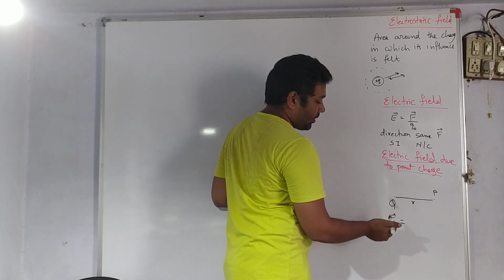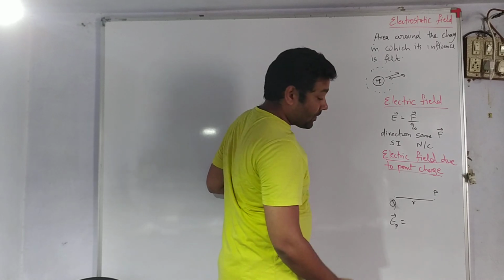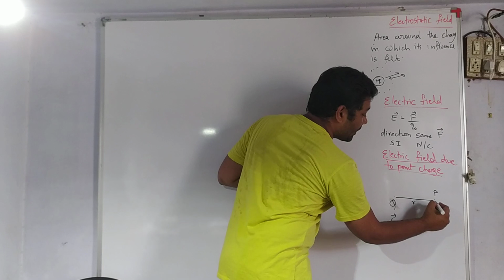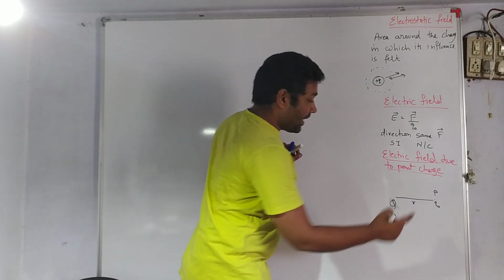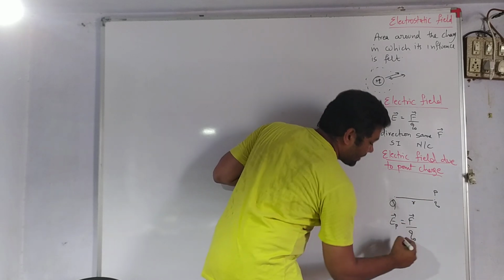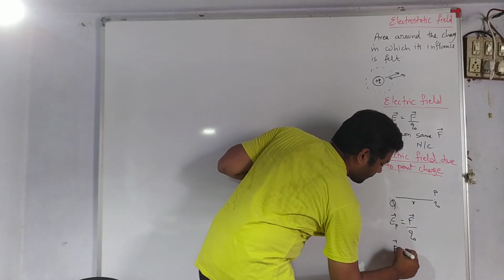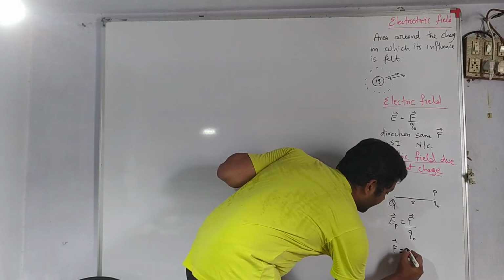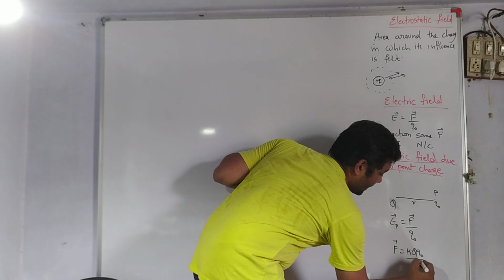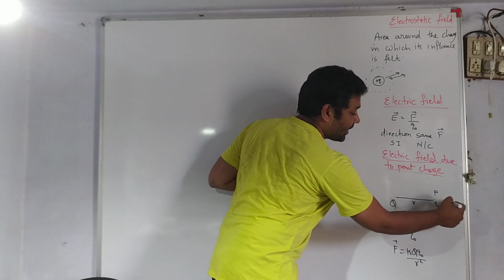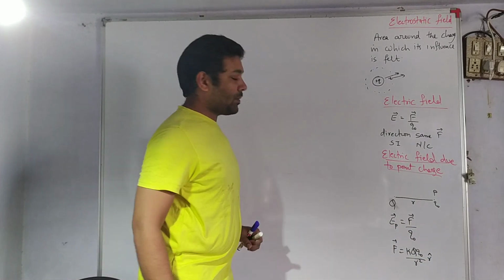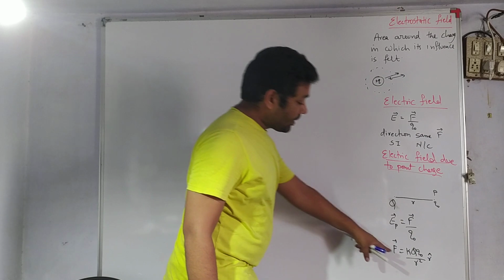Going as per the definition, electric field at a point P will be defined as force experienced per test charge. So what we have to do is keep one test charge here, and then calculate the force experienced by this test charge. So force will be given by k Q1 Q2 by distance square. And what will be the direction? The direction will be the same as the direction of the displacement vector. Let us say the displacement vector has a direction r cap. So this is the force.